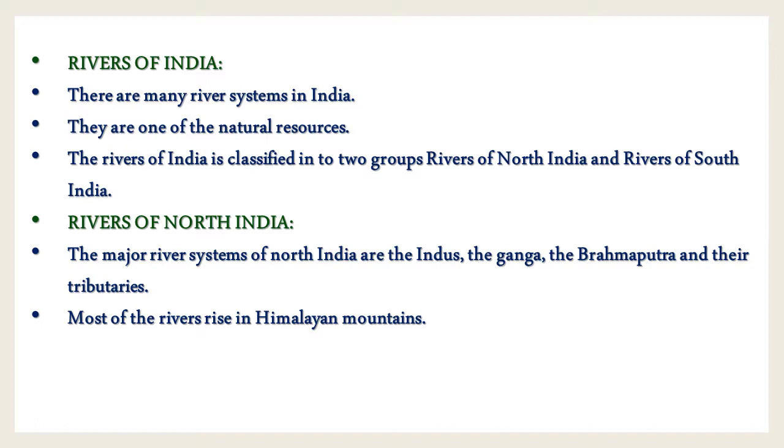The major river systems of North India are the Indus, the Ganga, the Brahmaputra and their tributaries. Most of them rise in the Himalayan mountains.